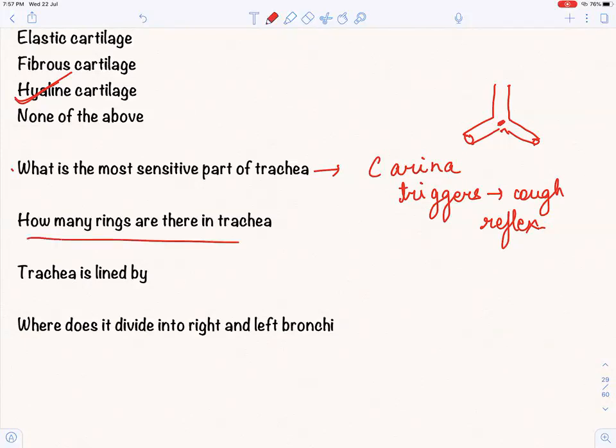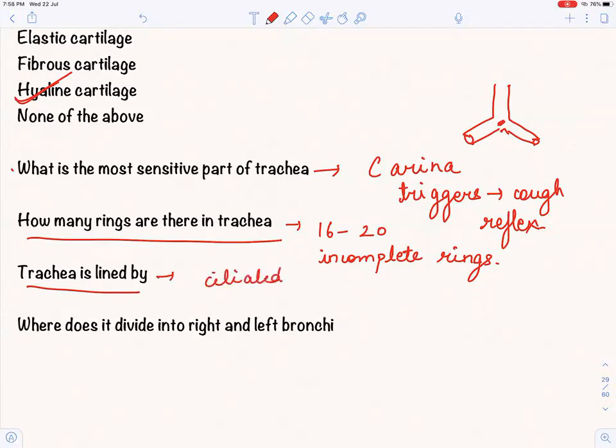Okay, how many rings are there in trachea? Tell me. There are 16 to 20 incomplete rings. Trachea is lined by ciliated epithelium. It is a respiratory organ.